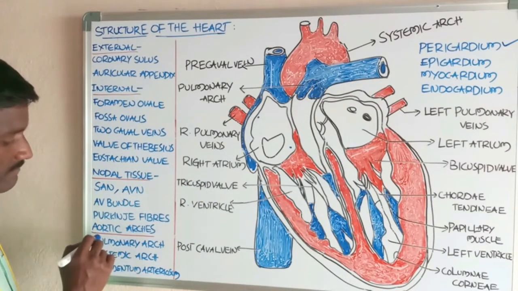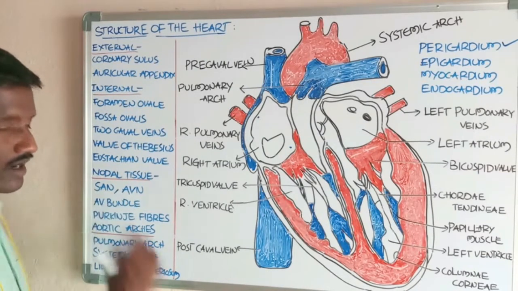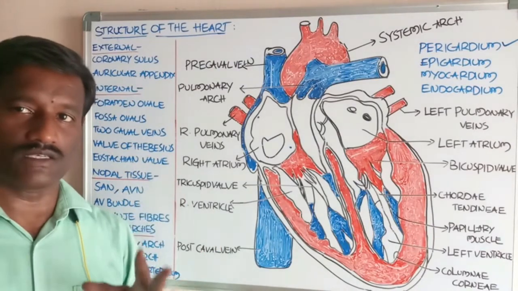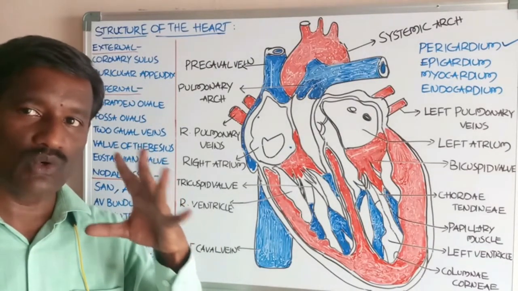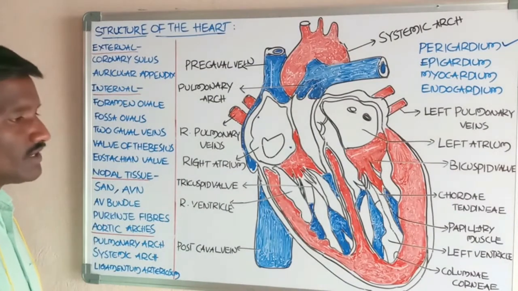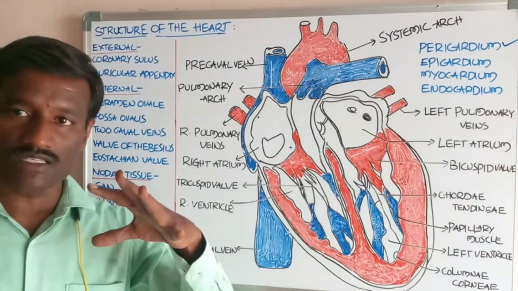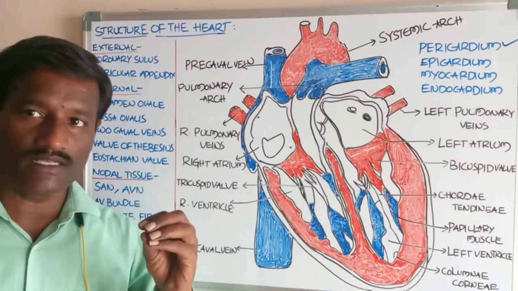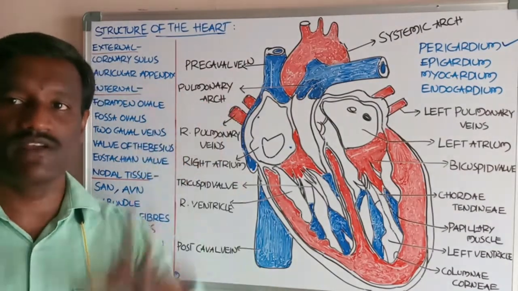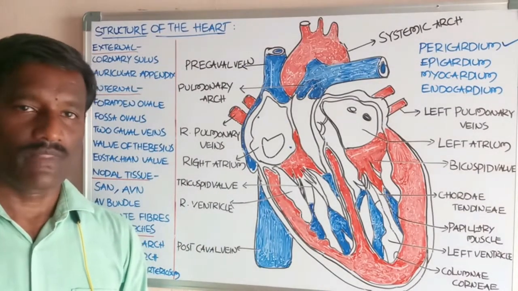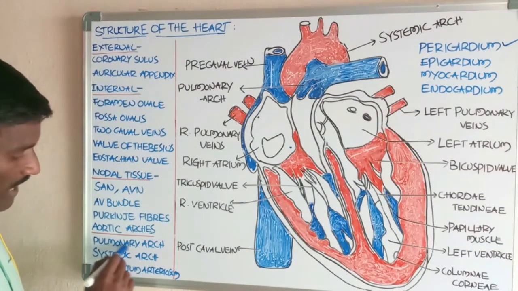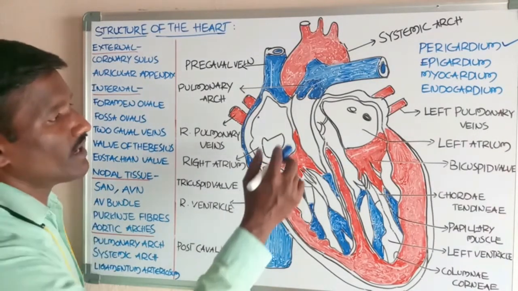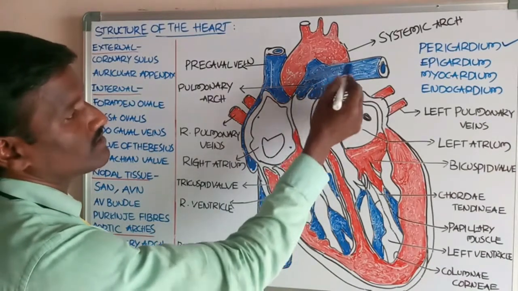Next, another account on the aortic arches. What about the aortic arches? Aortic arches are two in number. Okay, students, aortic arches are the largest blood vessels into which the heart pumps blood. In this, the first one is the pulmonary arch. This is the pulmonary arch.